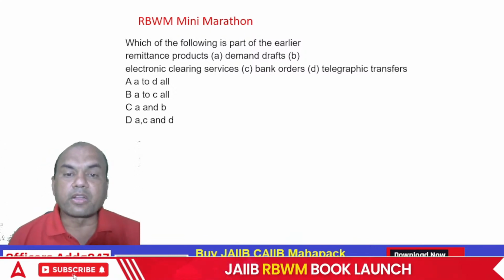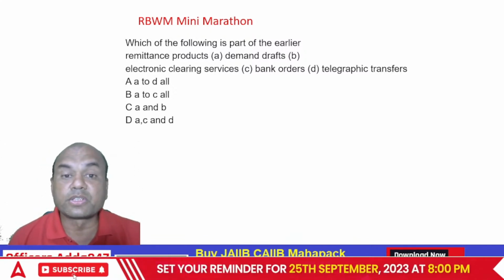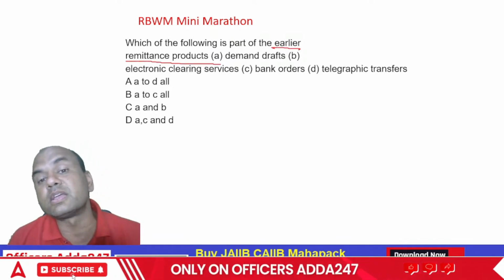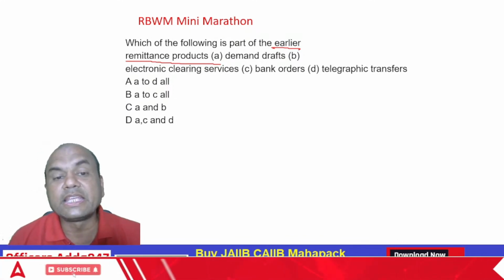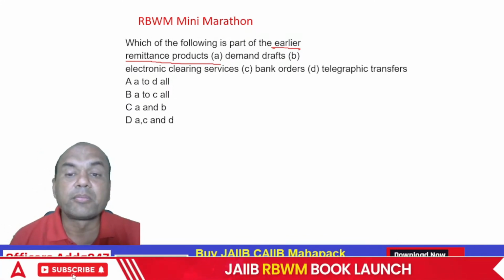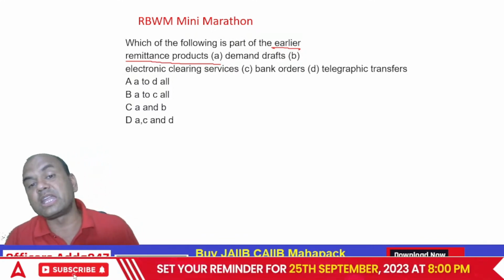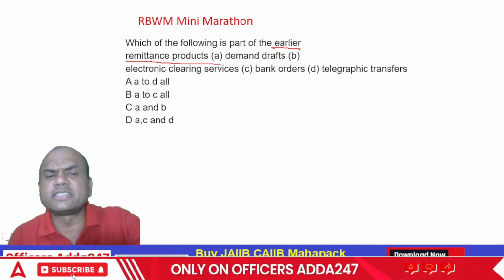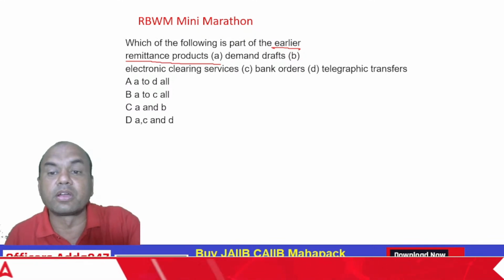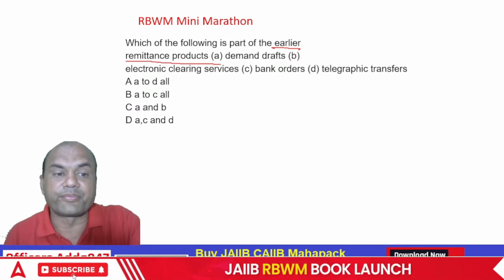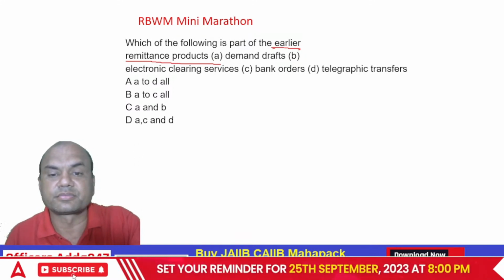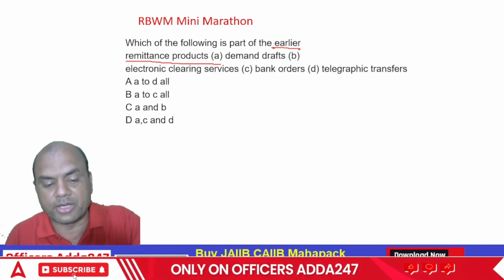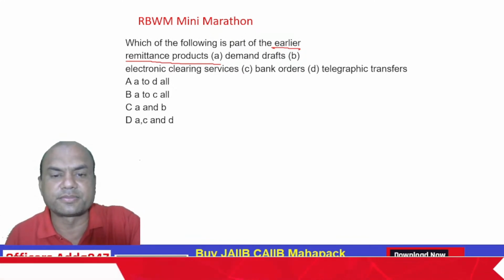Which of the following is part of the earlier remittance products? Earlier means we are not talking of the new ones, but the old ones. Demand draft, ECS (electronic clearing services), bank orders and telegraphic transfers, TT. Do you use this ECS now? Which of them is the answer? What do you think is the answer, guys? Everyone try it.